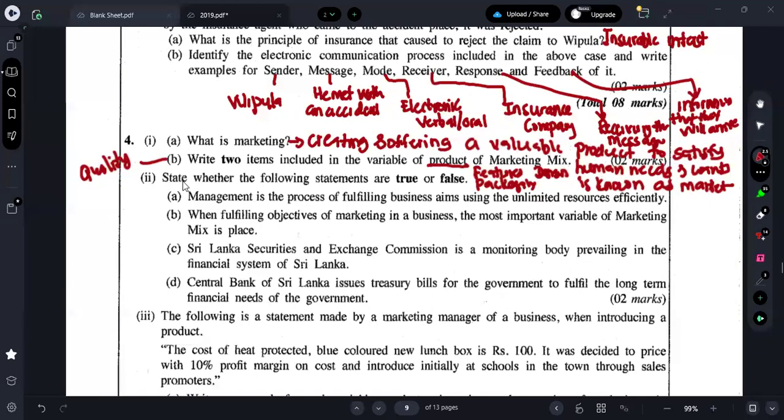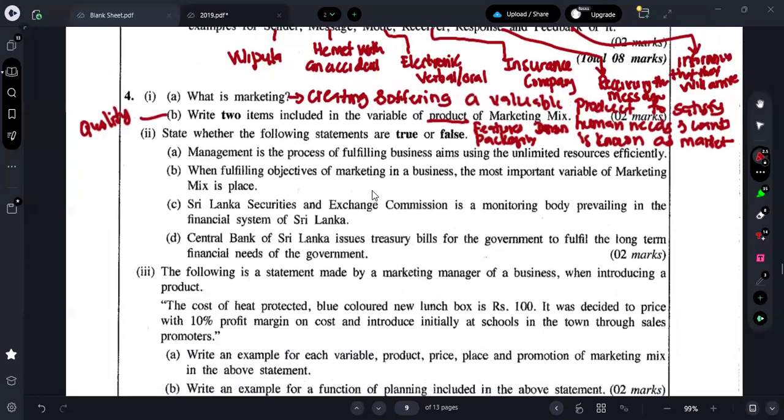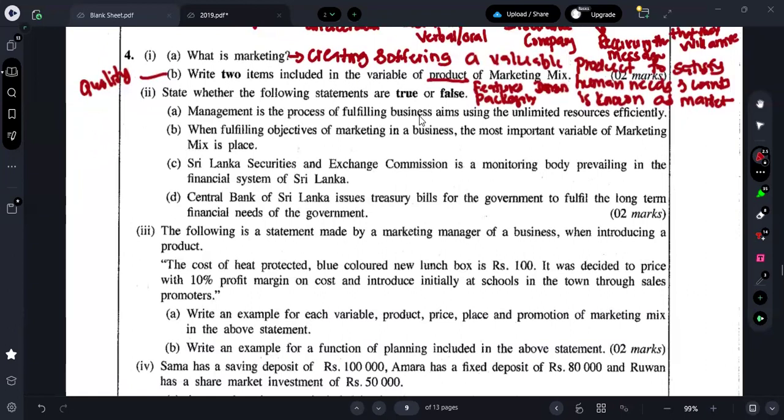Next one, moving on to Roman number 2. State whether the following statements are true or false. Management is the process of fulfilling business aims using unlimited resources efficiently. Guys, is it true or false? One word will change the answer. It is false. Why do we put false? Because they are saying unlimited resources, right? Are the resources unlimited or limited? We know the resources are limited. So therefore it is false.